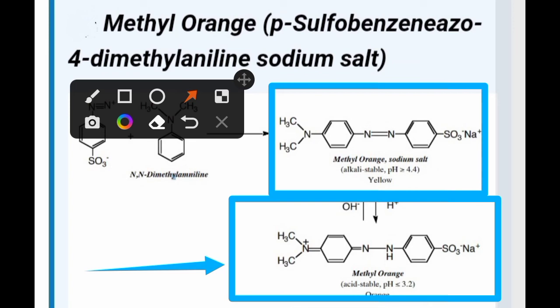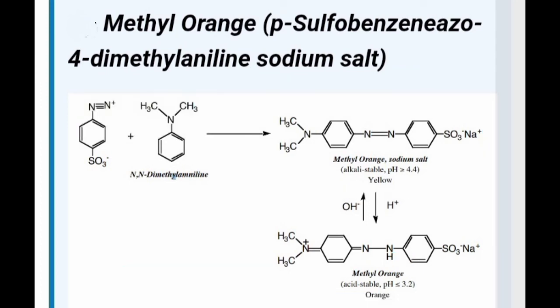After acidifying, you can see that addition of hydrogen takes place to the nitrogen. So in such a way, methyl orange is formed by diazonium coupling reaction from diazonium salt and NN dimethyl aniline. You know, methyl orange is used as an indicator in volumetric analysis.